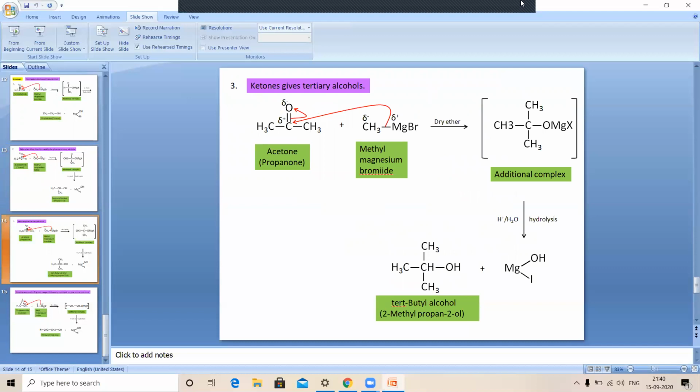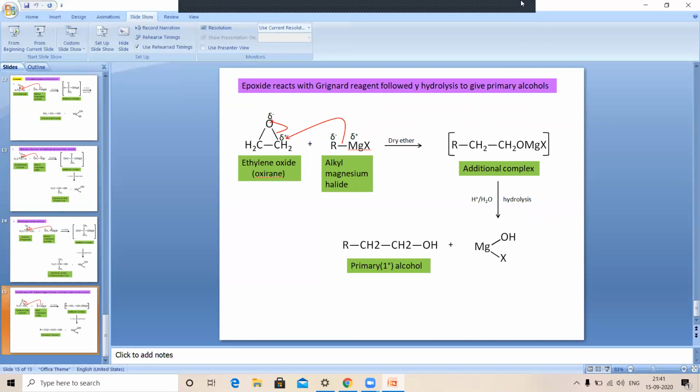If we take the ketones, ketones also react with the Grignard reagent, and there is formation of tertiary alcohols. We can take the example of ketones like acetone, whose formula is CH3COCH3, reacted with the Grignard reagent. This is the conversion of ketone with Grignard reagent, or action of Grignard reagent on ketones.